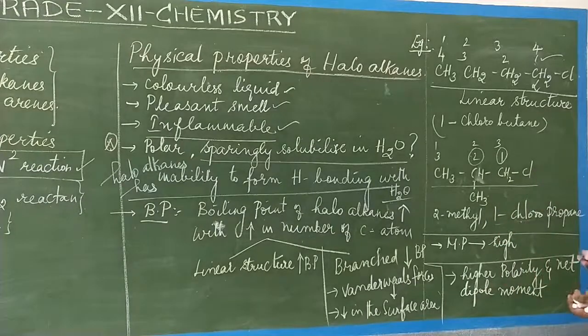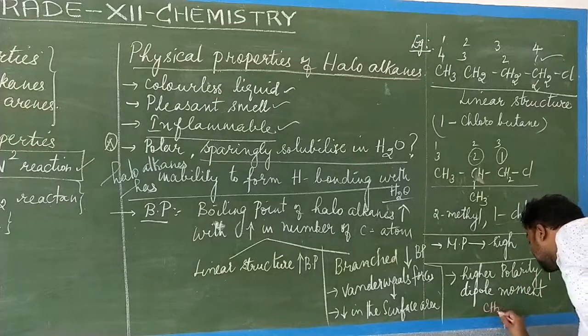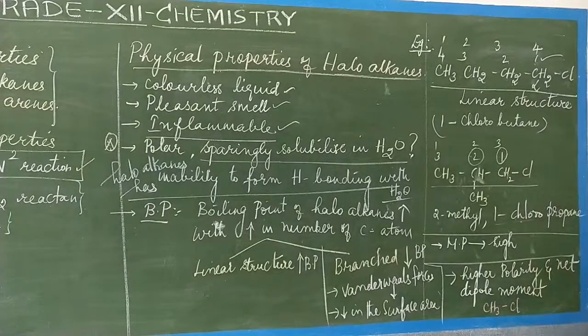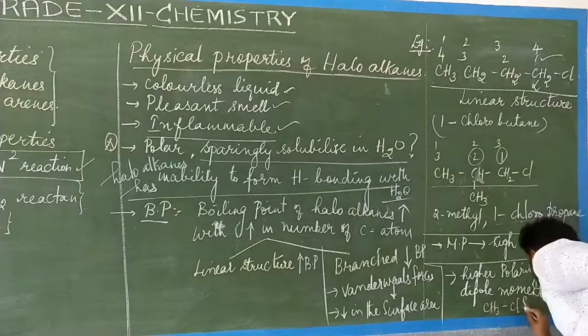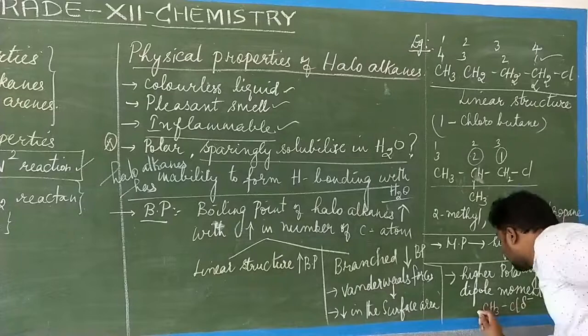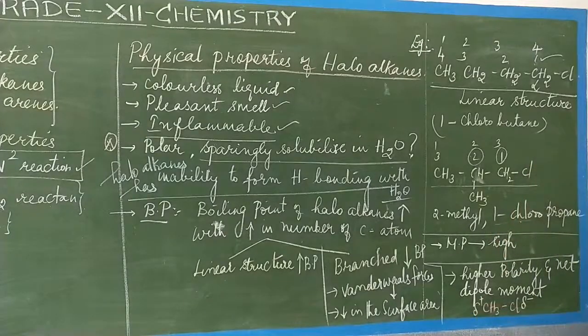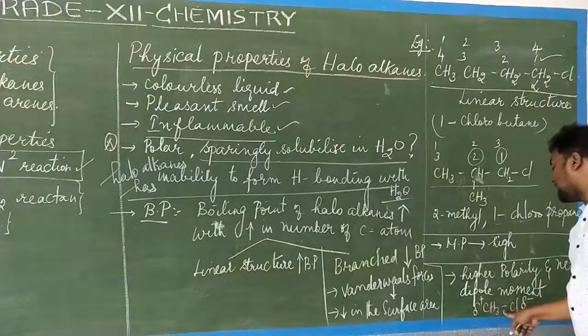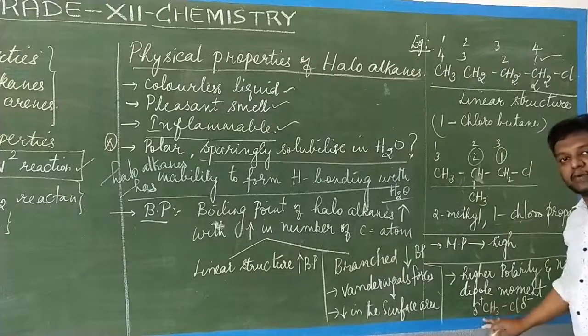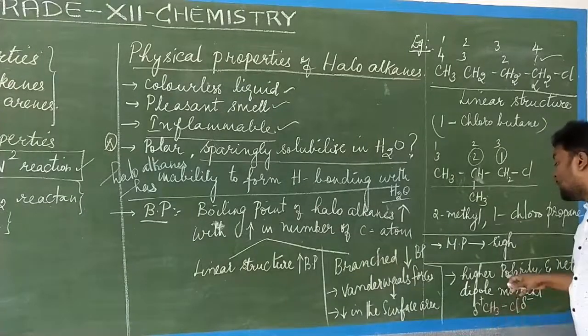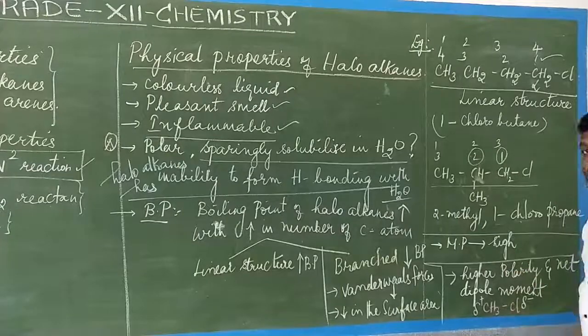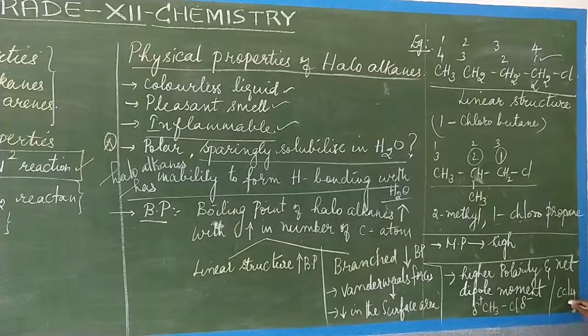For example, take CH3Cl. Here Cl will have a partial negative charge and the CH3 will have a partial positive charge. So there is a polarity, with partial plus and minus components present. That shows this compound exhibits polarity, and whenever there is polarity it exhibits a net dipole moment. For example, when you take CCl4, you do not have a net dipole moment, that is, it has zero dipole moment.